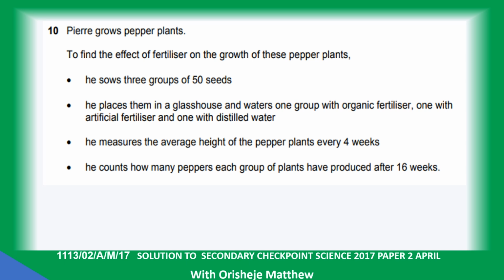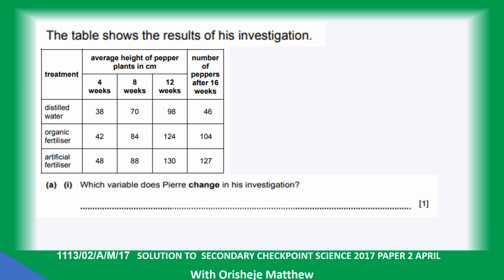He counts how many peppers each group of plants have produced after 16 weeks. The table shows the result of his investigation. Which variable did Pierre change in the investigation? The type or the amount of fertilizer used.